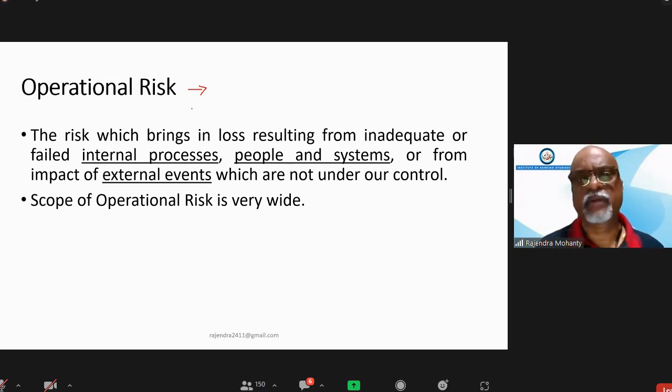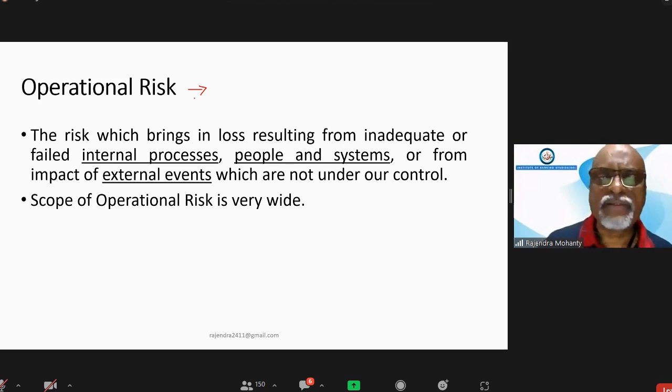So for this purpose, what has Basel recommended? Since we do not know the operational risk, we can assume one thing. What is the first approach of operational risk? Basic indicator approach, BIA.